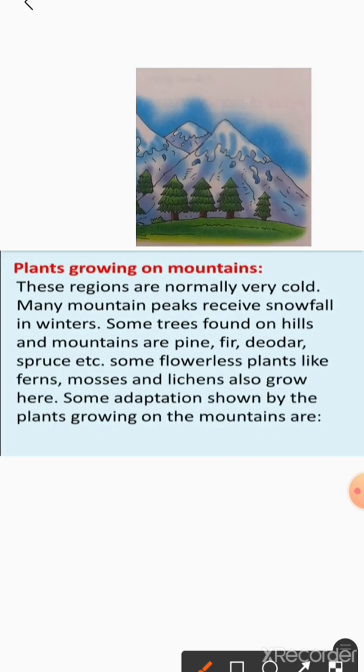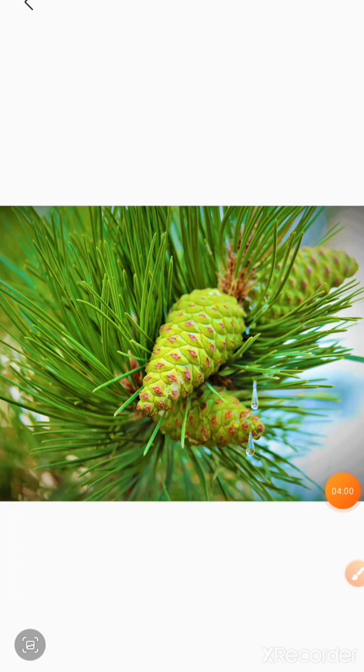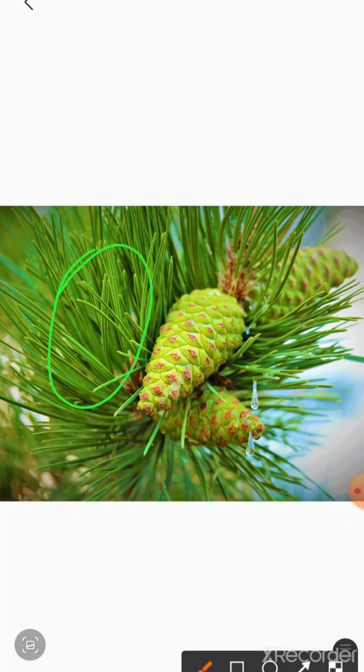Some adaptations shown by the plants growing on the mountains are: they have needle-shaped leaves. You can see here needle-shaped leaves, and they bear cones and not flowers, so that the snow slides down easily during a snowfall.